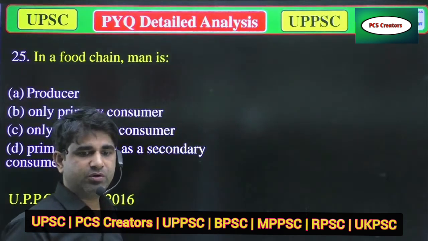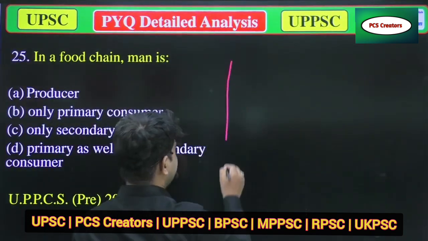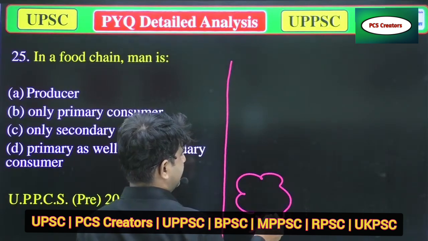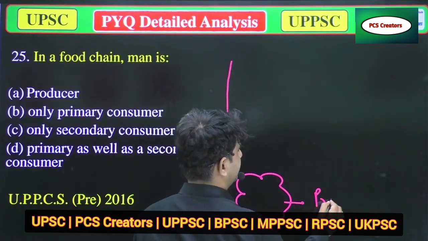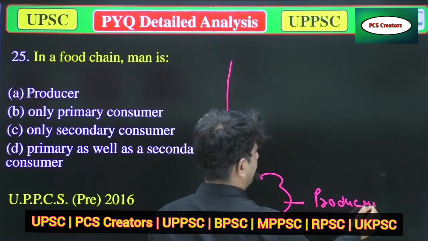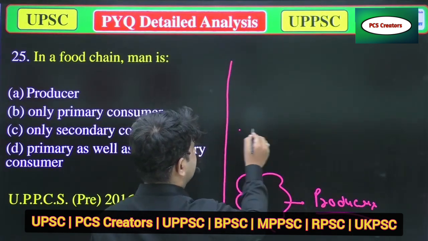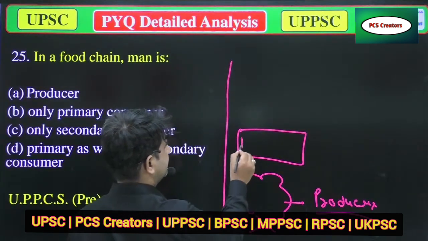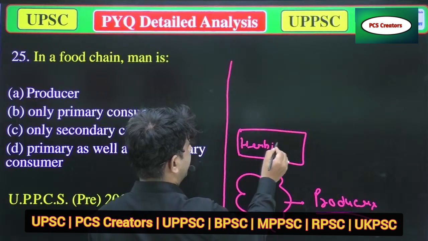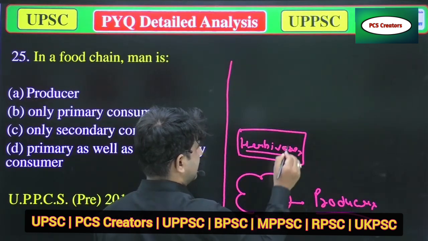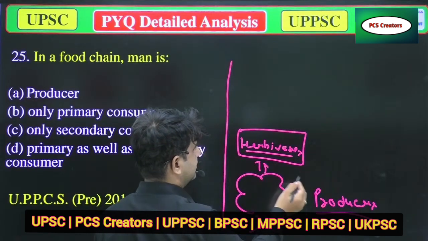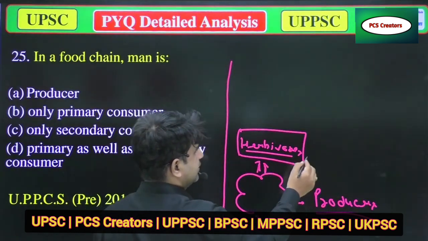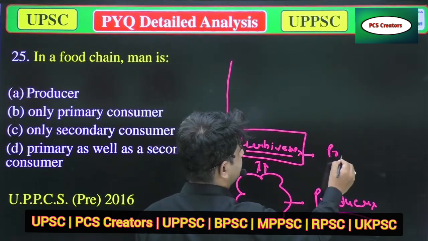So when we talk about these things in a proper way, mainly plants are producers, and some organisms like herbivores depend on plants. So these are primary consumers.